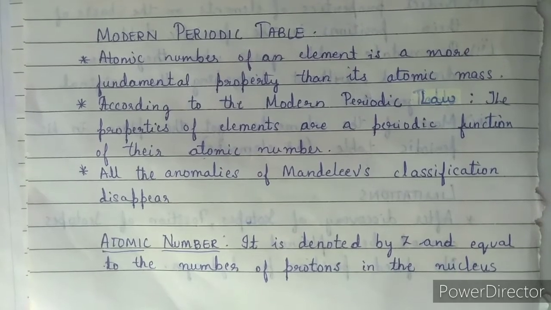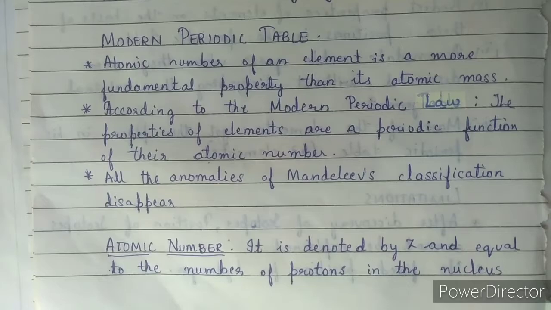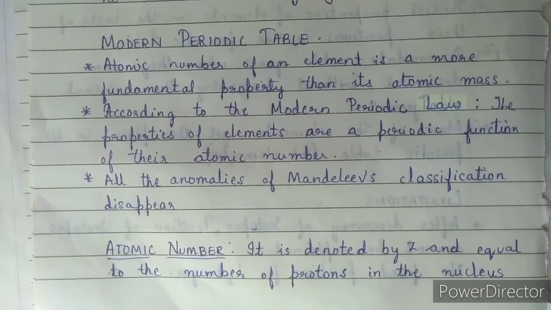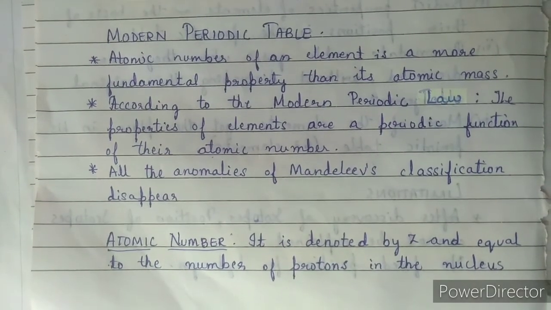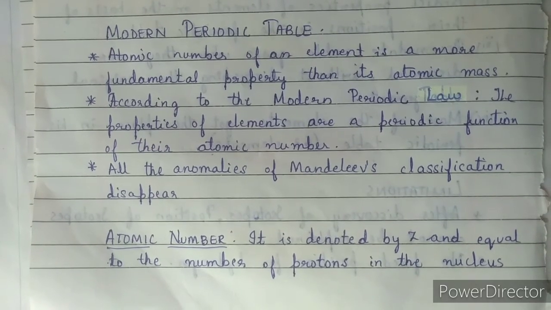According to the modern periodic law, the properties of the elements are a periodic function of their atomic numbers. They were saying the properties of elements are always periodic functions of their atomic number. Periodic means regular. We will get regular intervals, okay, for each